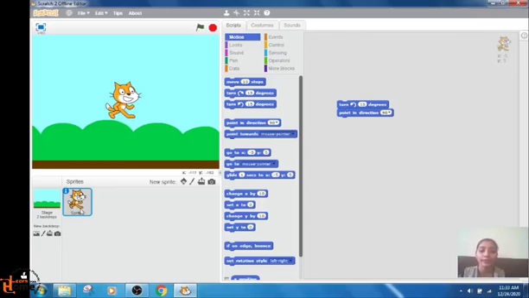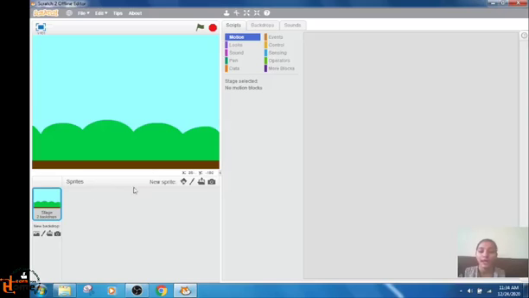How will you delete this cat? From here, when you right click on this, there is an option to delete. You will delete it. Okay. Now no sprite is there on this stage. Okay, and here also no sprite is visible. Now we will add a new sprite.